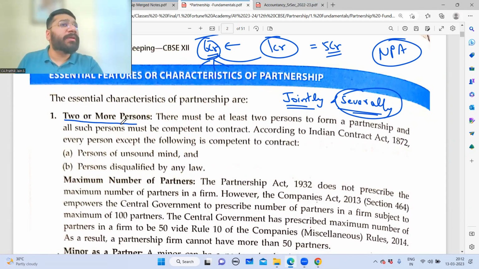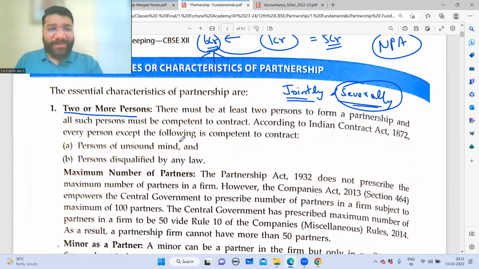Basically, they'll ask you a question. In a partnership concern, minimum how many partners, maximum how many partners? Right? So Tanish is saying minimum to maximum 100. The answer is wrong. I'll tell why it is wrong. I'm coming. So minimum to maximum 50, sir. 50. Wait. Who gave fees to whom? You gave fees to me. So whose responsibility is to explain? Wait, I'll explain. There must be at least 2 persons to form a partnership organization.